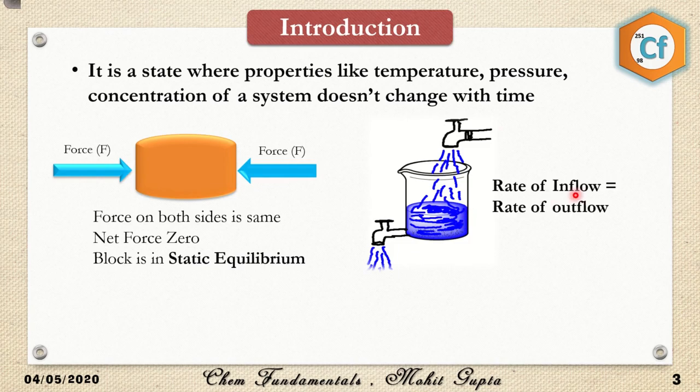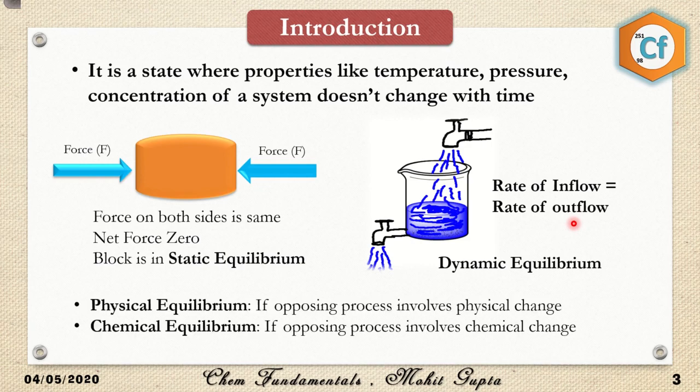The rate of inflow is equal to the rate of outflow, so the concentration of water inside the beaker is constant. Therefore, it is considered dynamic equilibrium because the rate of inflow is equal to the rate of outflow, which means motion is going on.